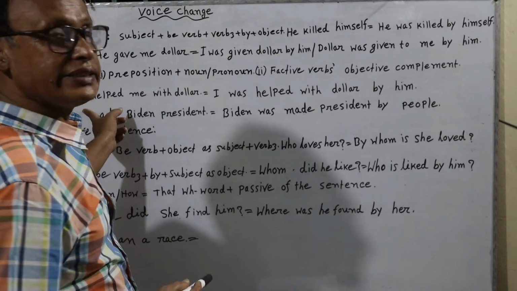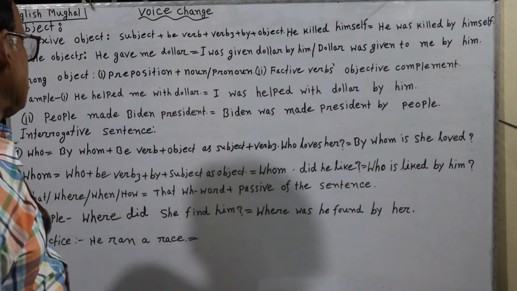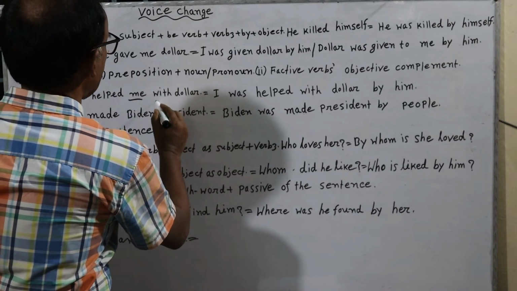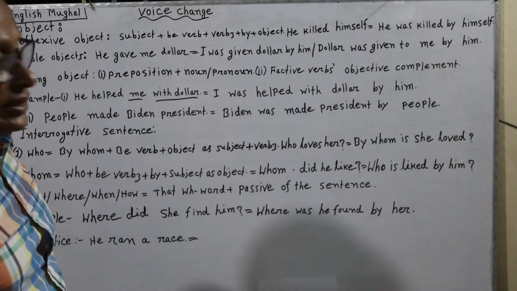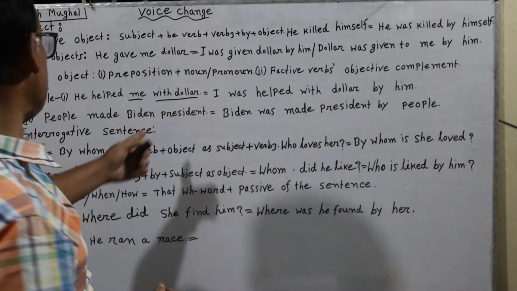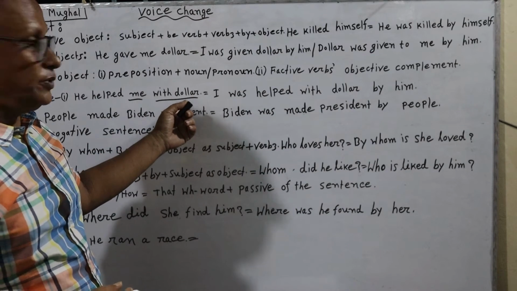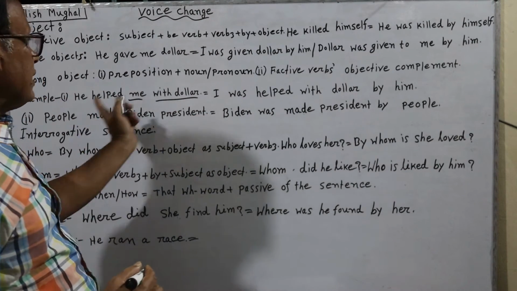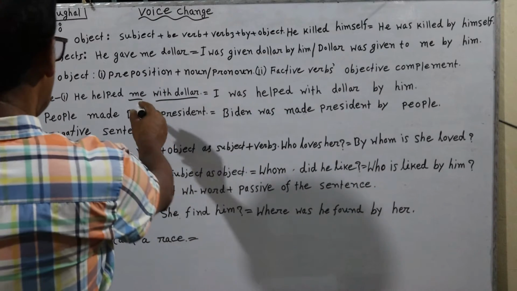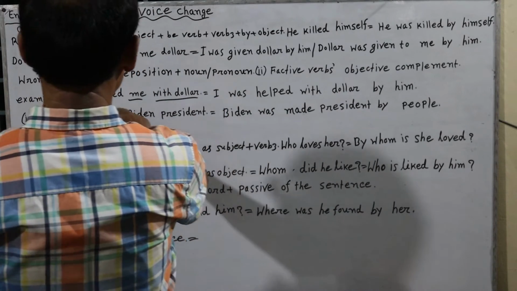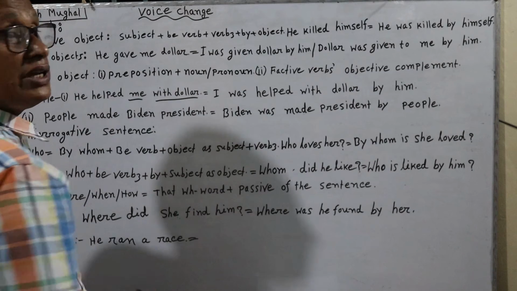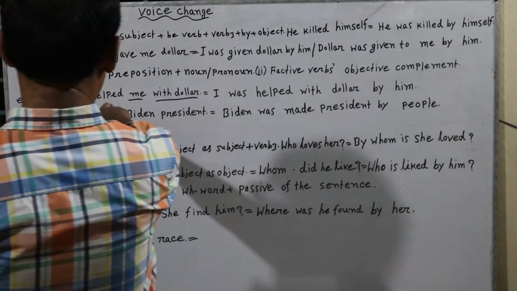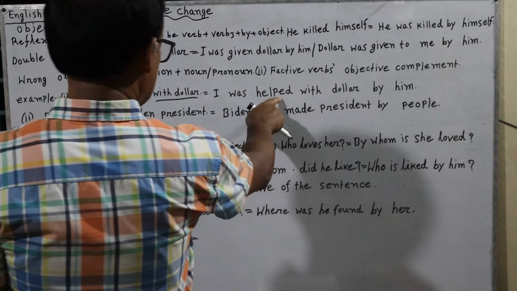So here is an example. He helped me with dollar. Me is the object. On the other hand, with dollar is excess, extra. It cannot be used as an object and cannot become the subject in passive voice. So me has been I, then the be verb, as helped lies in past form, has been was, then the past participle of this verb has been written.